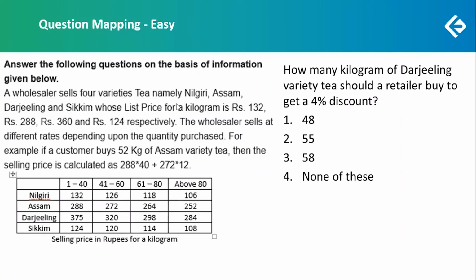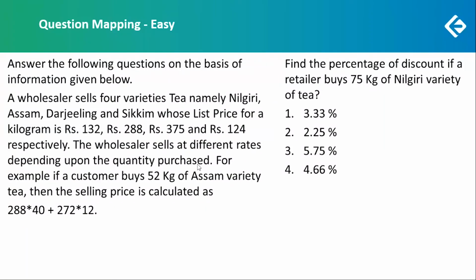Now this one was a tables question. If you know the basic properties of percentage and discount, you would have been able to do these questions quite easily. There were around 4 questions, each based on a type of tea: Nilgiri, Assam, Darjeeling and Sikkim. So there were 4 questions, one for each type. The first question was easy. The next question, again, calculation of discount, was easy.